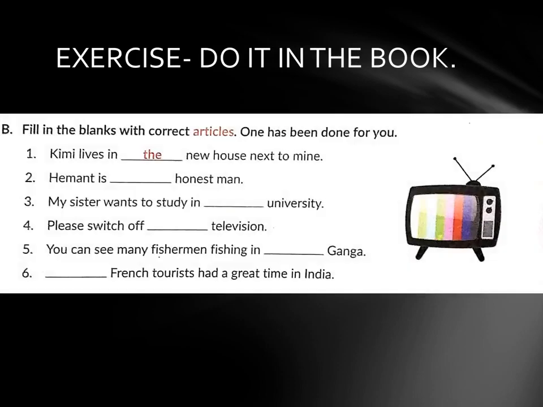What is the next one? Fill in the blanks with correct articles. Again, one has been done for you. The first one has been done for you. Kimi lives in the new house next to mine. We will start from number 2. Hemant is dash honest man. What will come? An. Hemant is an honest man.